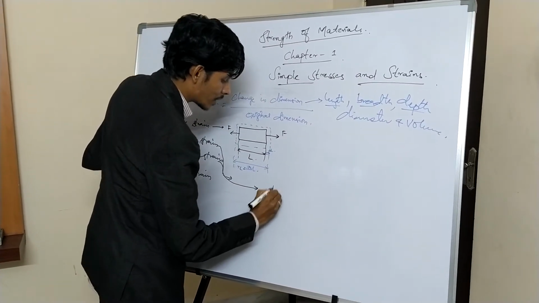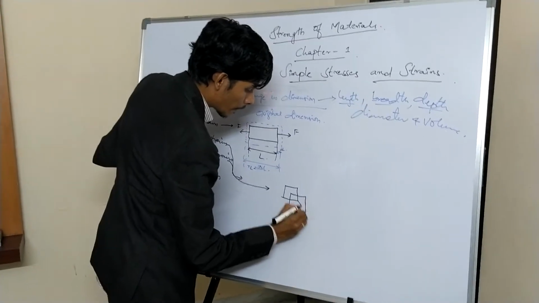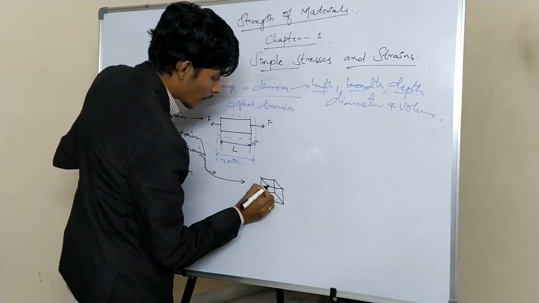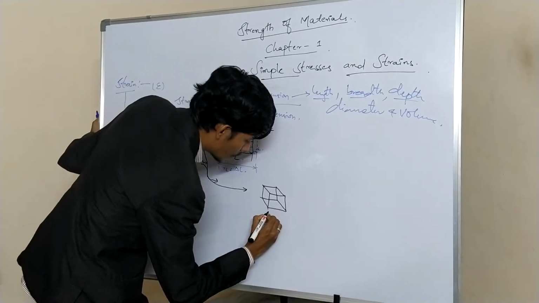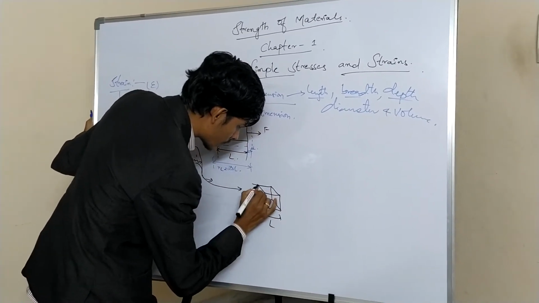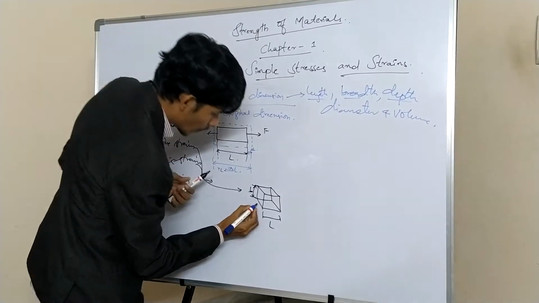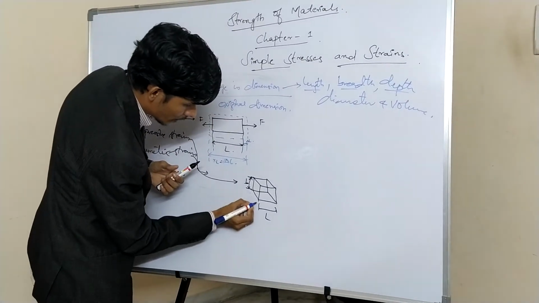If you are taking a three-dimensional object, suppose this is length, this is breadth and this is height.